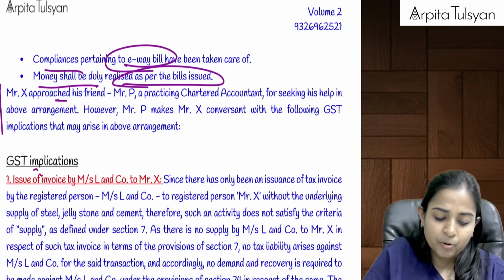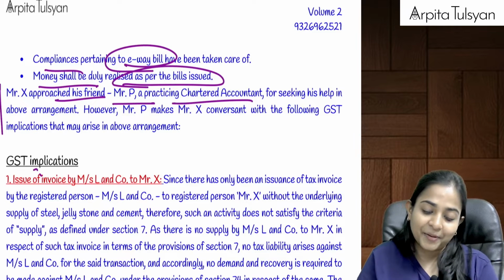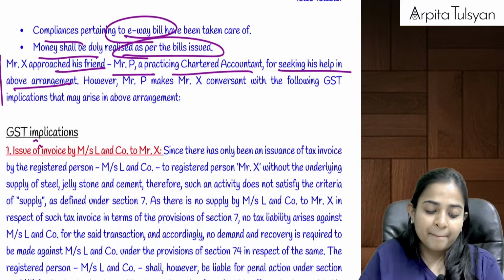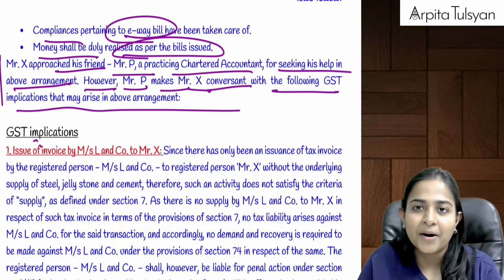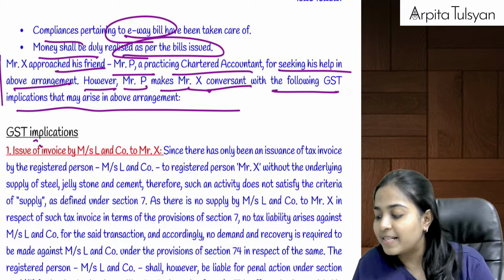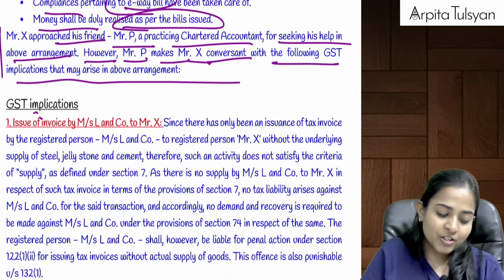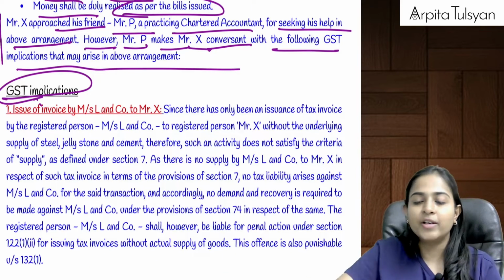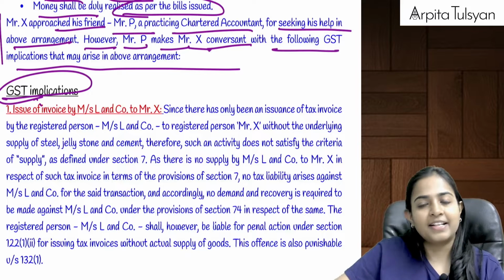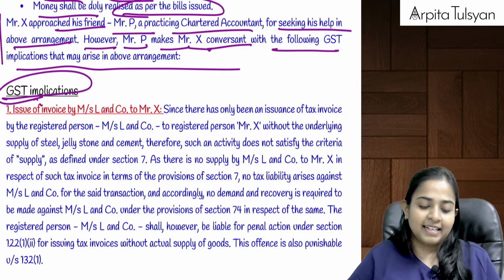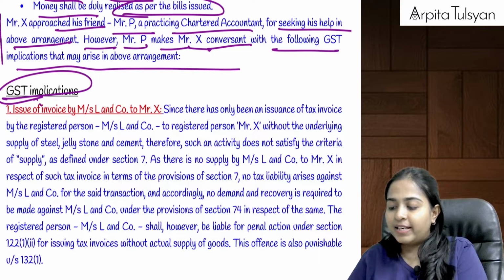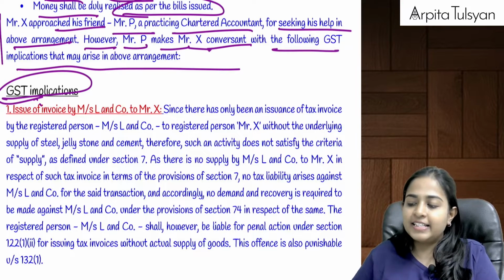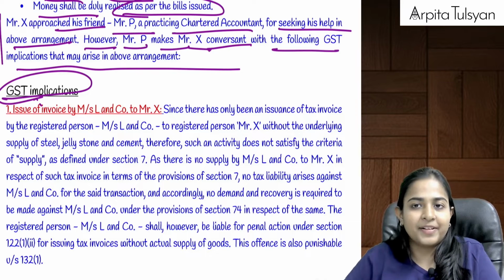Now, Mr. X approached his friend, Mr. P, a practicing chartered accountant, for seeking his help in the above arrangement. However, Mr. P makes Mr. X conversant with the following GST implications that may arise in the above arrangement. So it is basically telling Mr. X that boss, so and so GST implications will come on you if you indulge in such transactions. Are you clear till here with the case study, at least what has happened here, everyone? Yes? Okay, so let's go ahead and understand the GST implication in this particular case.